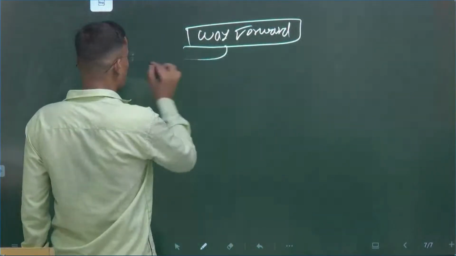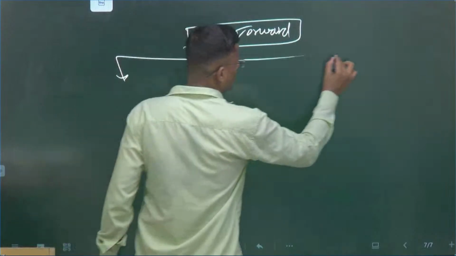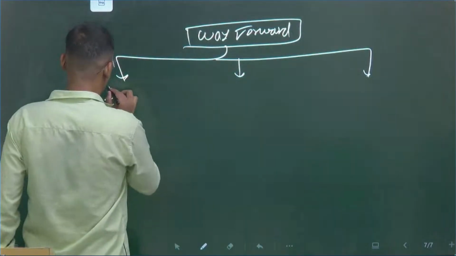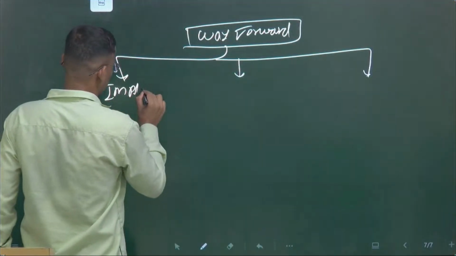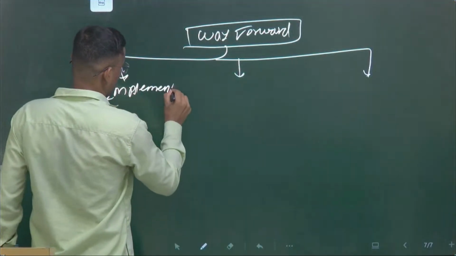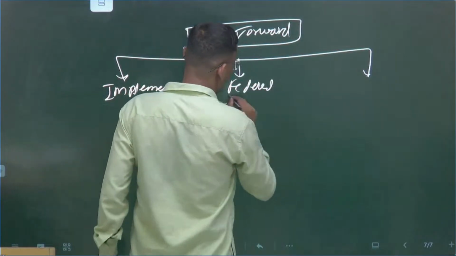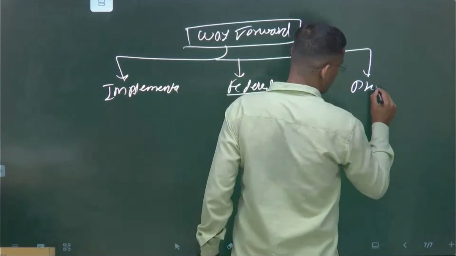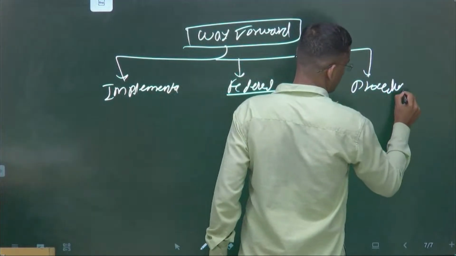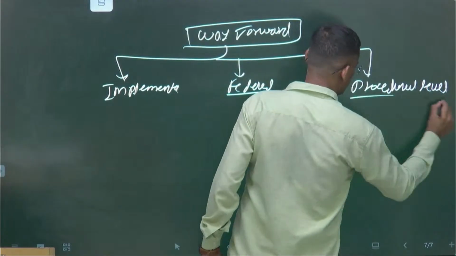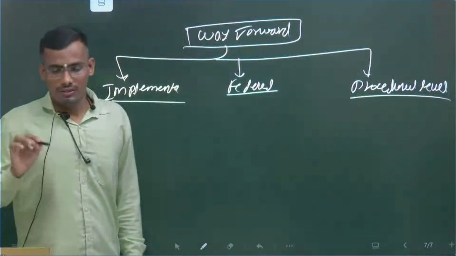Way forward, simple, same approach. See, use this approach while writing answers. Okay, implementation level, federal level, and procedural level. What we can do at implementation level?